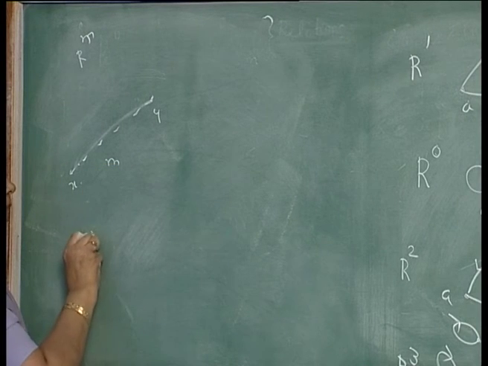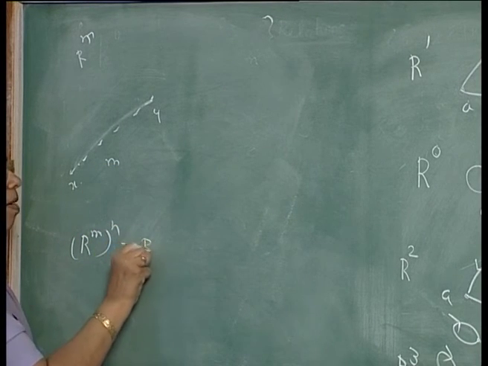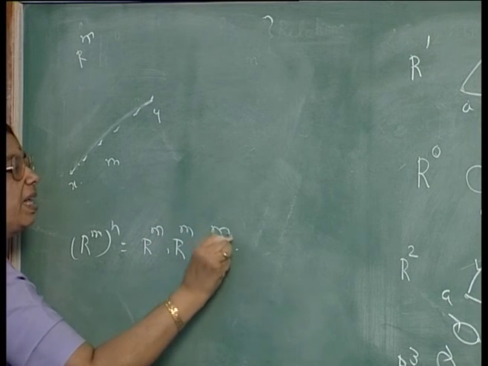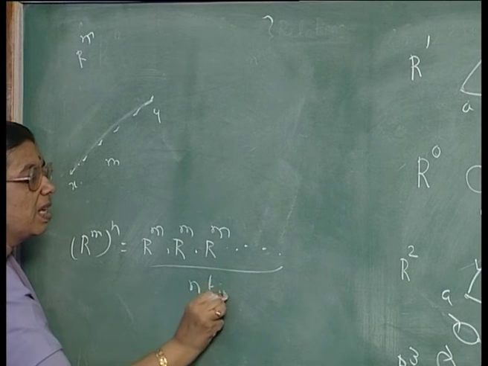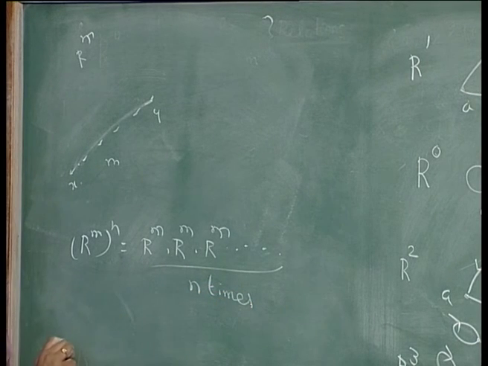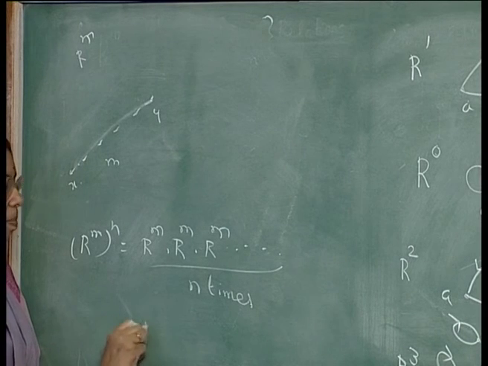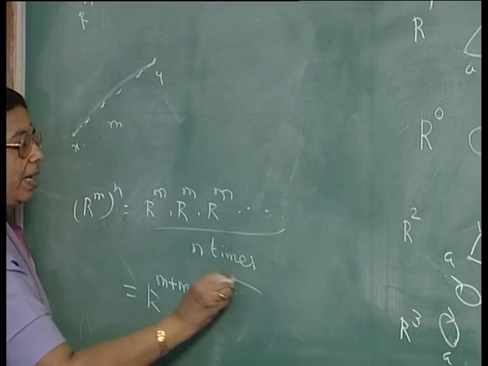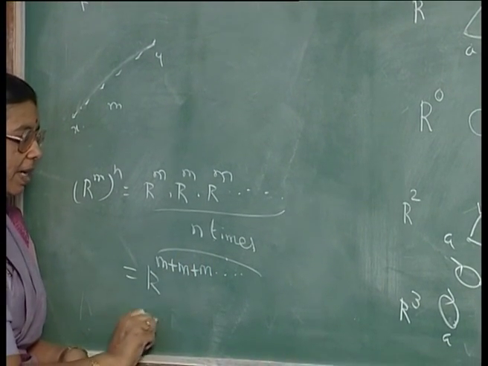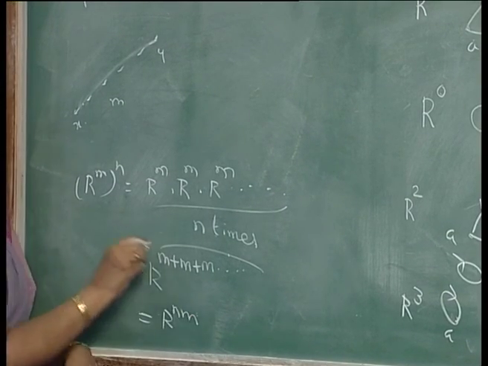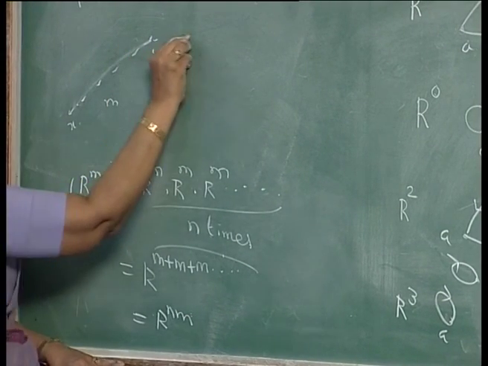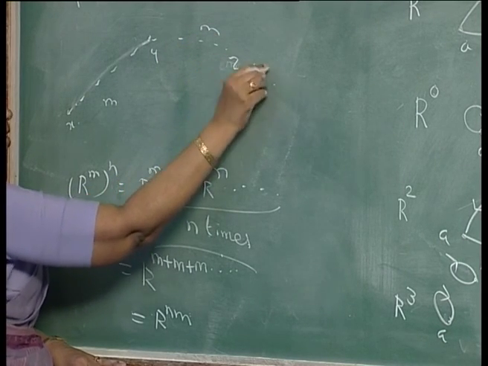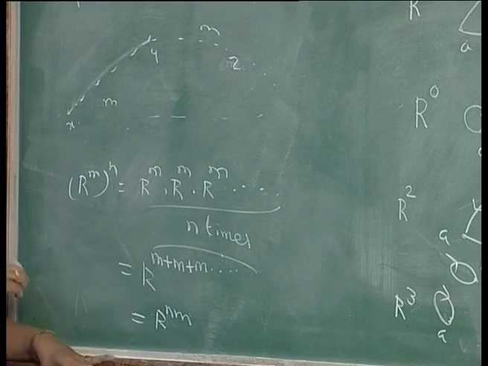Now, R power m into n is R power m into R power m into R power m, like that n times. That is, it is equal to R power m plus m plus m, like that n times, that is R power nm. Or you have n paths of length m like that and so on.